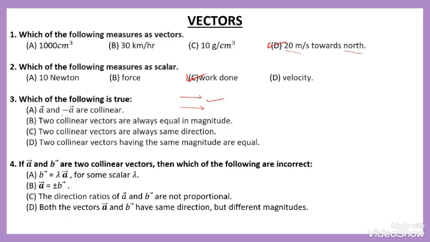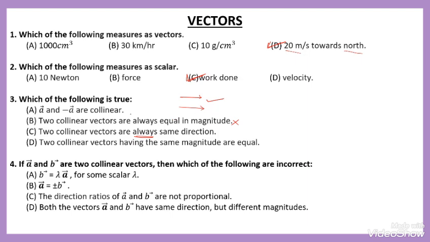Then check the second option. Two collinear vectors are always equal in magnitude. No, it is not possible because the vectors can have different magnitudes. So the option is not true. Two collinear vectors are always in the same direction. Always means not every time in the same direction.